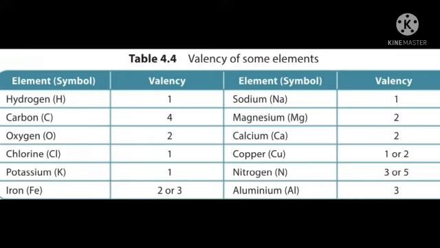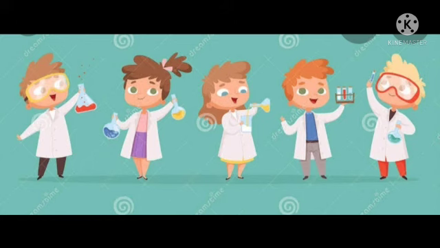Then valency: the combining capacity of the atom of an element. In the table, chlorine is 1, carbon is 4, copper is 1 or 2, aluminium is 3.